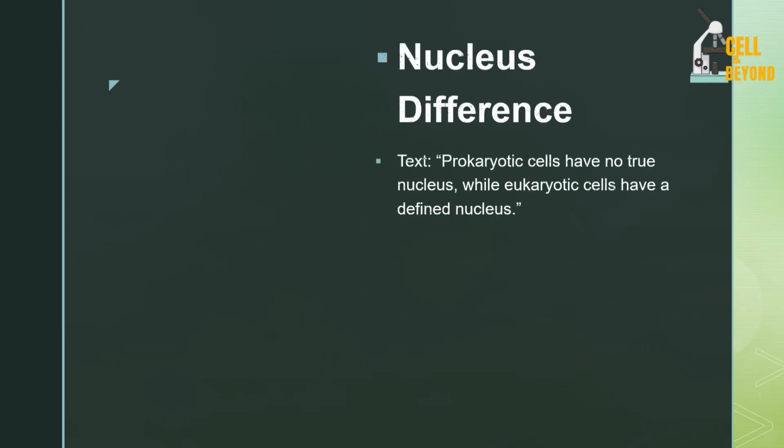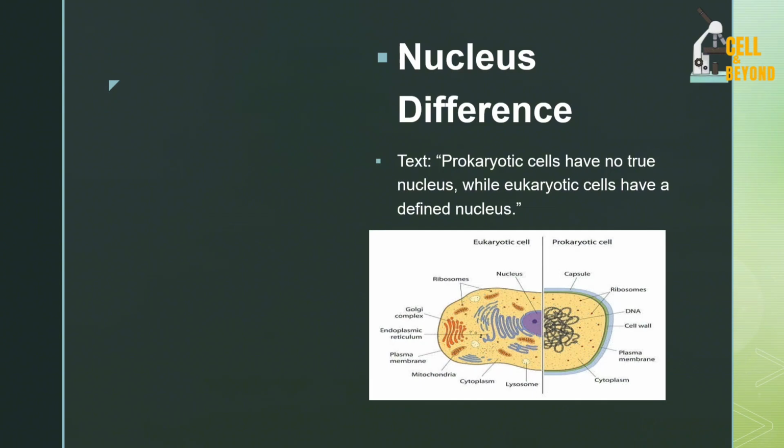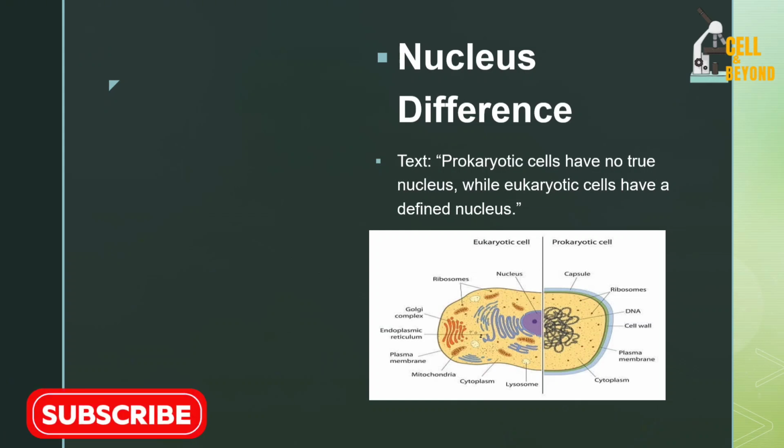Now let's continue. I want to highlight some major differences. Number one, let's look at the nucleus difference. Now take a look at the two images. They are merged together. You have the eukaryotic cell at the left hand side and the prokaryotic cell at the right hand side. Prokaryotic cells have no true nucleus, so they don't have a nucleus at all. While eukaryotic cells have a defined nucleus. Now look at the image in front of you. The nucleus is present for the eukaryotic cell, and look at the prokaryotic cell. There is nothing like a nucleus there.